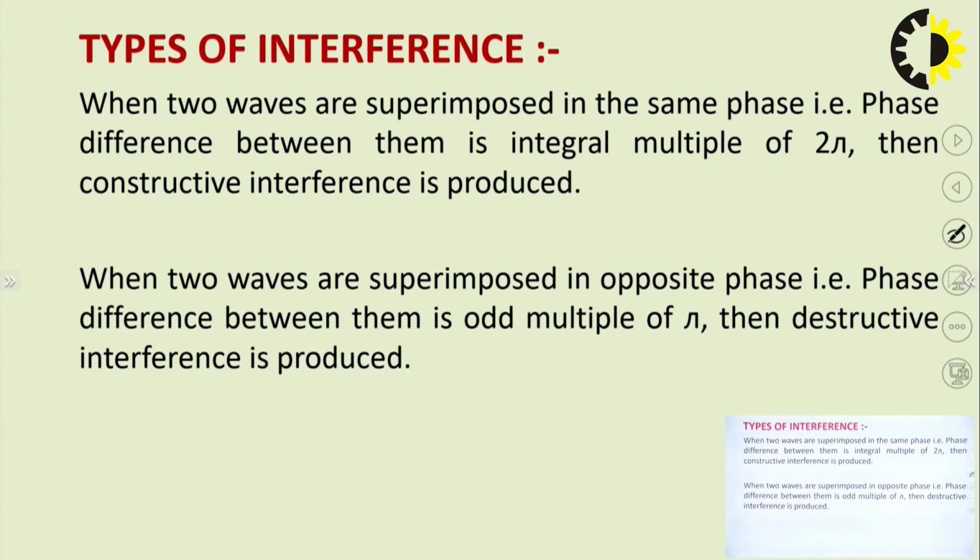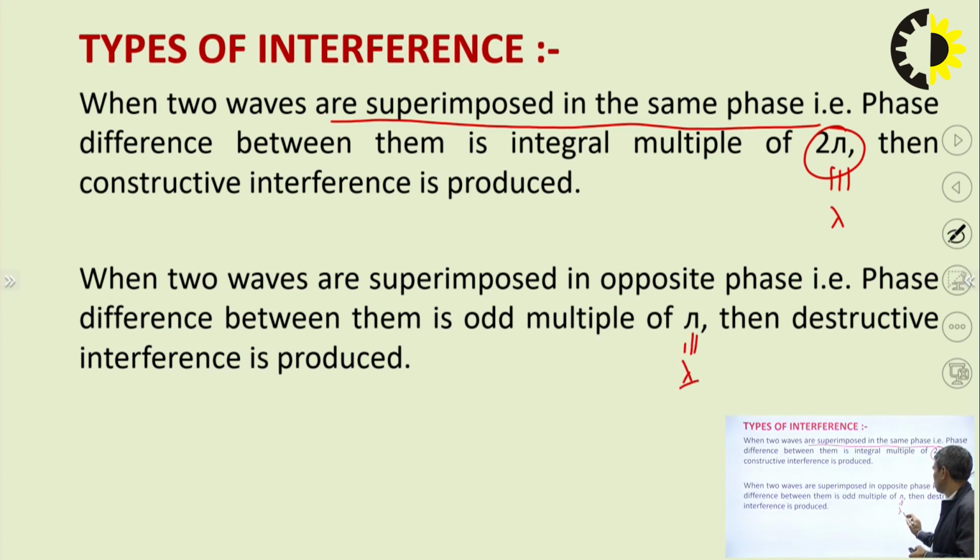Types of interference: when 2 waves are superimposed in the same phase, that is, the phase difference between them is an integral multiple of 2 pi, or in terms of path difference it must be lambda. So 2 pi is equivalent to lambda path difference. Then constructive interference is produced. When 2 waves are superimposed in opposite phase, that is, the phase difference between them is an odd multiple of pi, here pi is equivalent to lambda by 2, then destructive interference is produced.